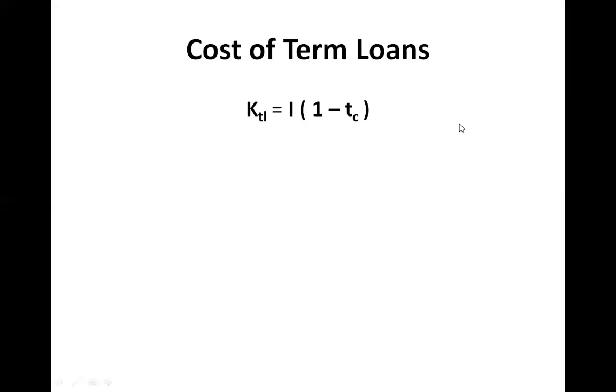Dear students, what is the formula for cost of term loan? That is KTL is equal to I, where I is the interest amount, into 1 minus T, 1 minus TC, that is the corporate tax. It's very simple. The interest rate we have to multiply by 1 minus tax rate, and we will get the cost of term loan. Shall we do a problem on this?